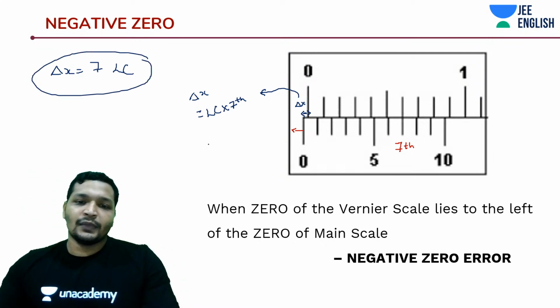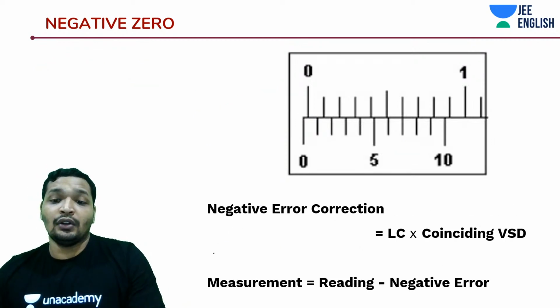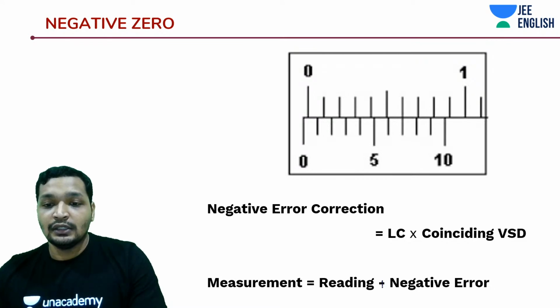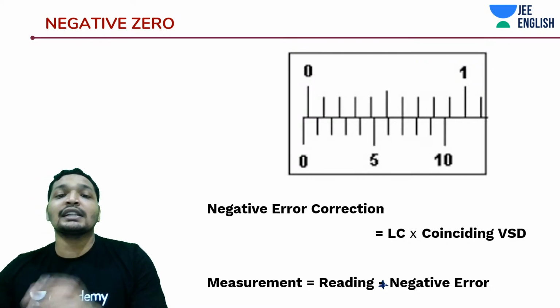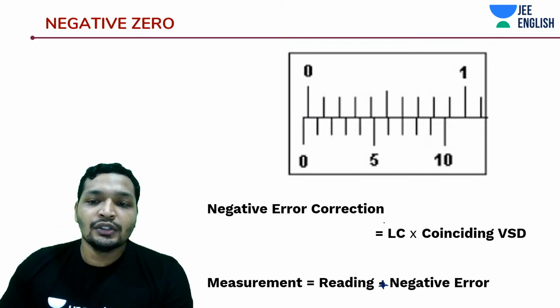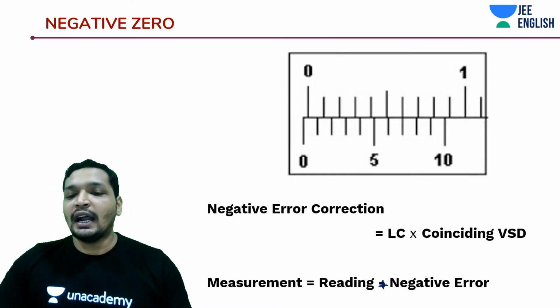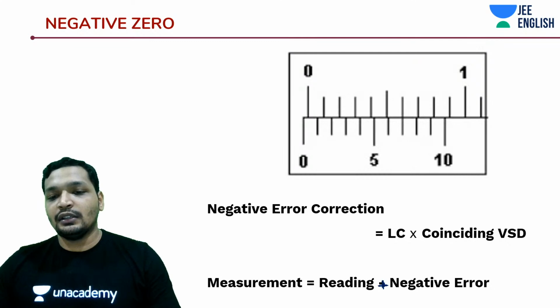That is it. You need to add the negative zero error, not subtract but add. So you're actually always reading lesser and lesser. You have to multiply the least count into the coinciding Vernier scale division, and you would add it. You cannot subtract.